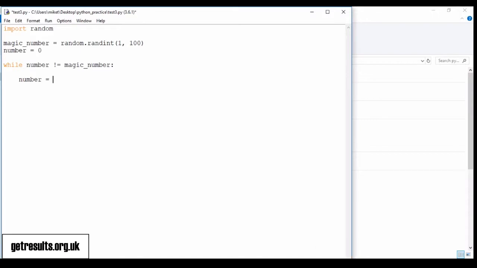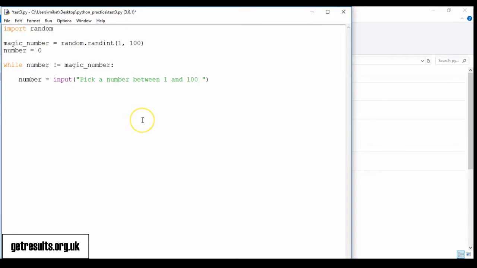And I'm going to make a variable called number, and in it I'll make it an input that the user will enter something, and I'm just going to tell them what I want them to do.